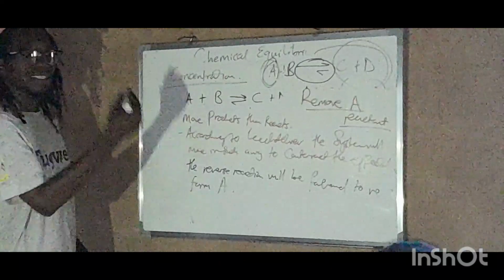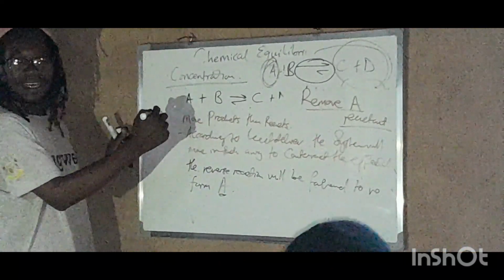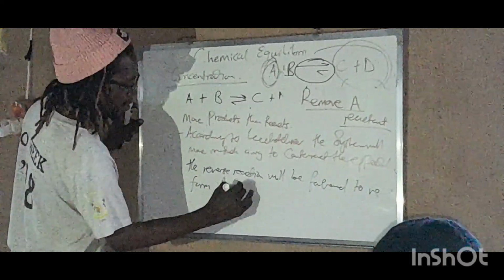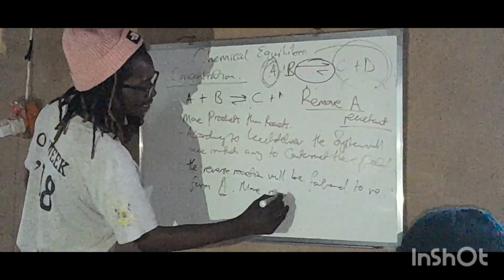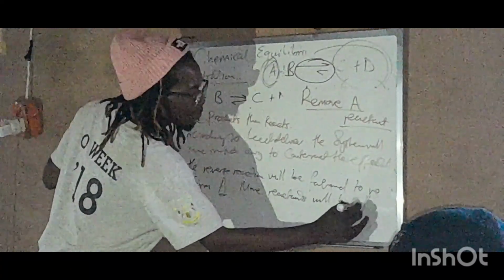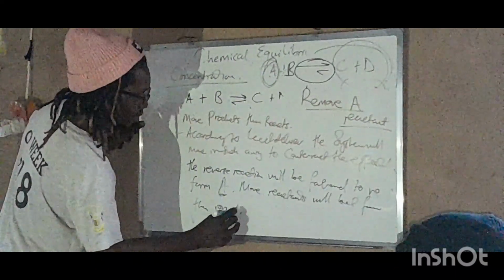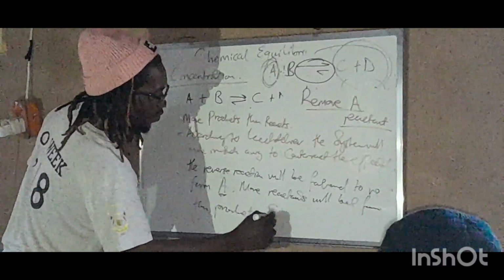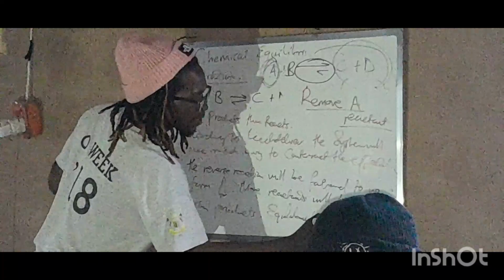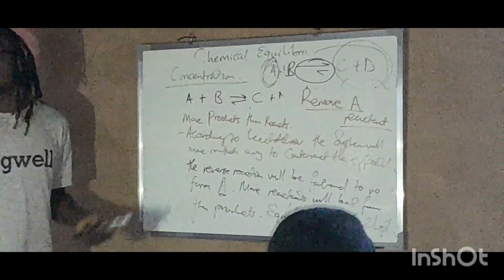The reverse reaction will be favored to reform this A. So it means that more reactants will be formed than products, right? So it means that our equilibrium is shifted left. Is it making sense now?